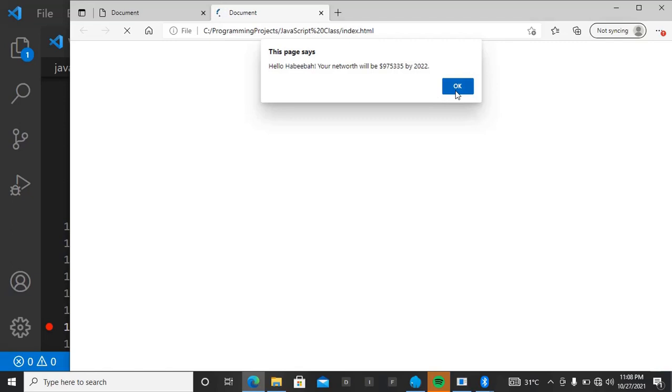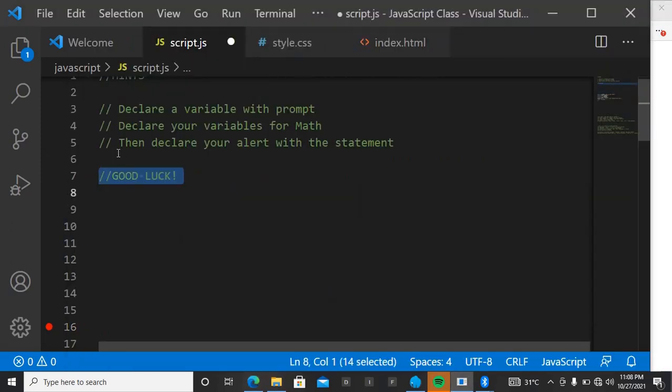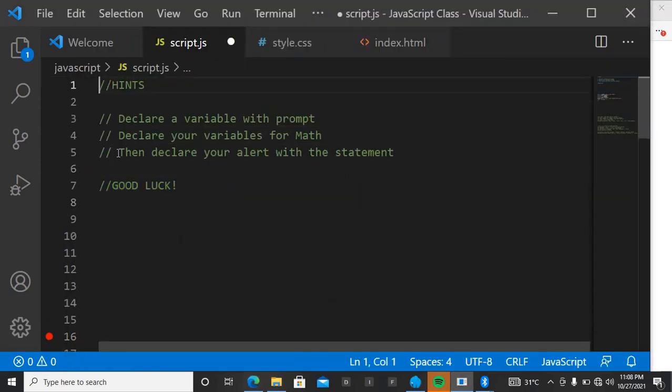Bismillah. So you're going to code what will give us this. So let me give you some hints. Let me give you some hints. And this is the hint. So the hint says declare a variable with prompt.